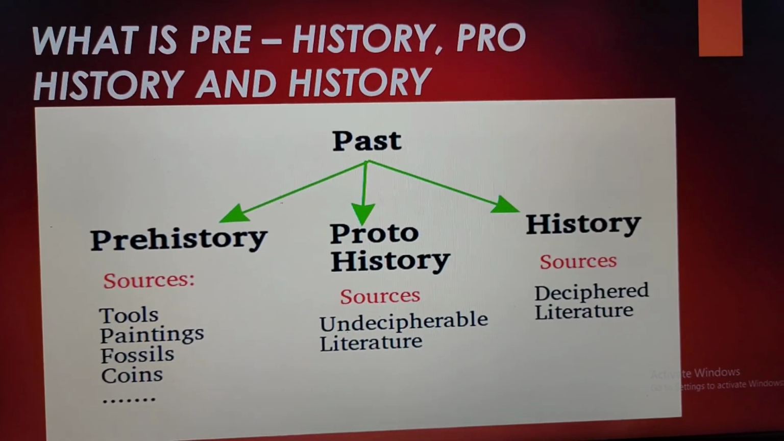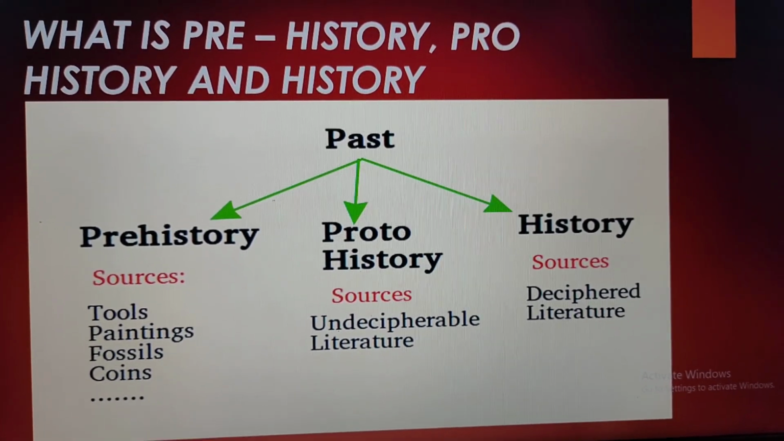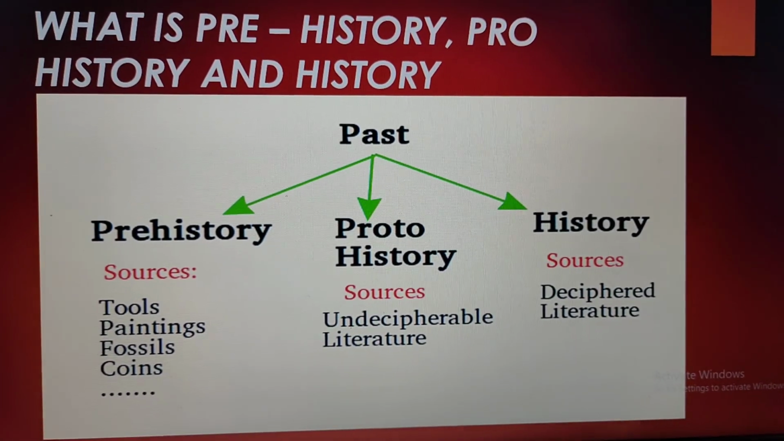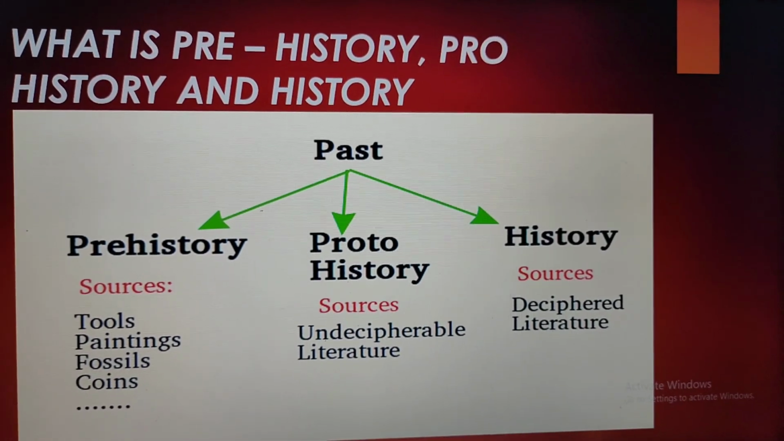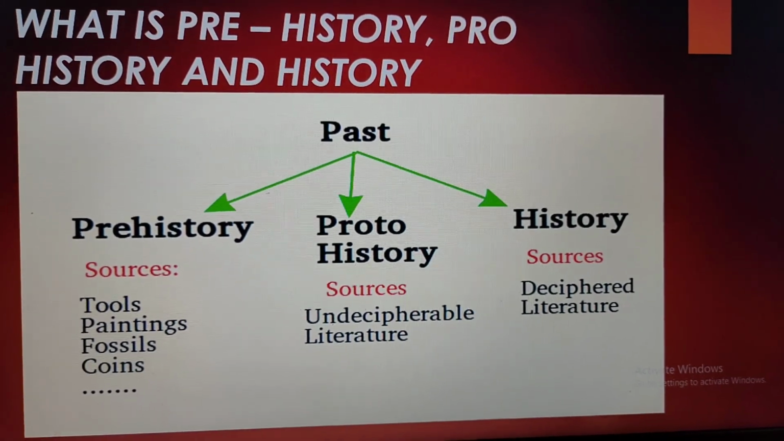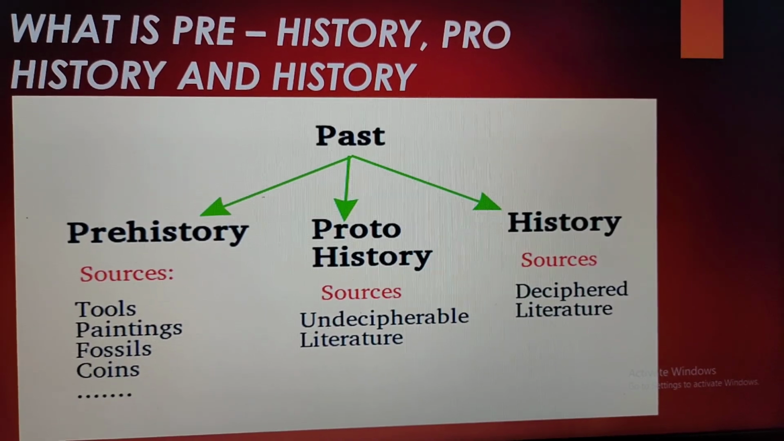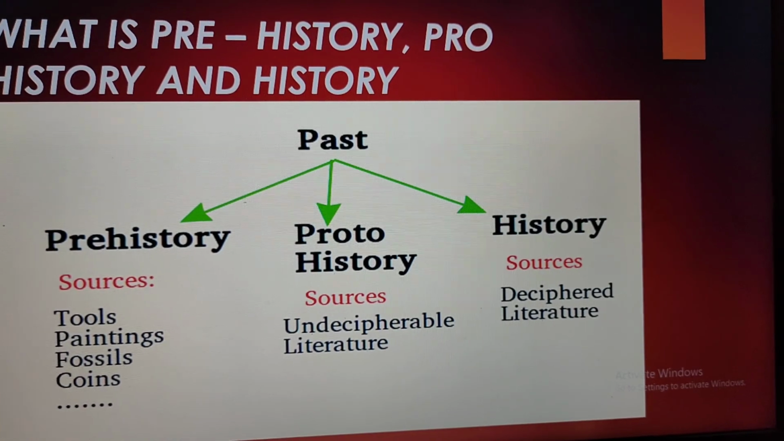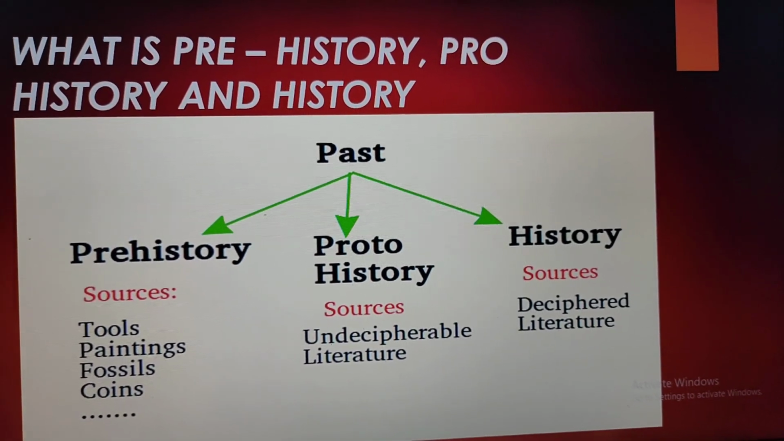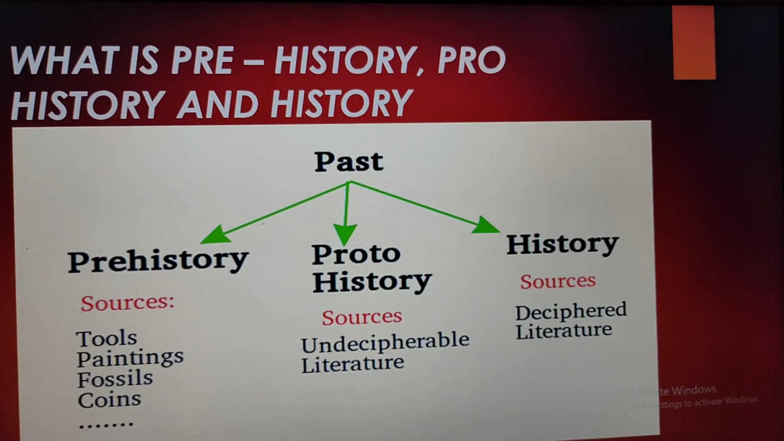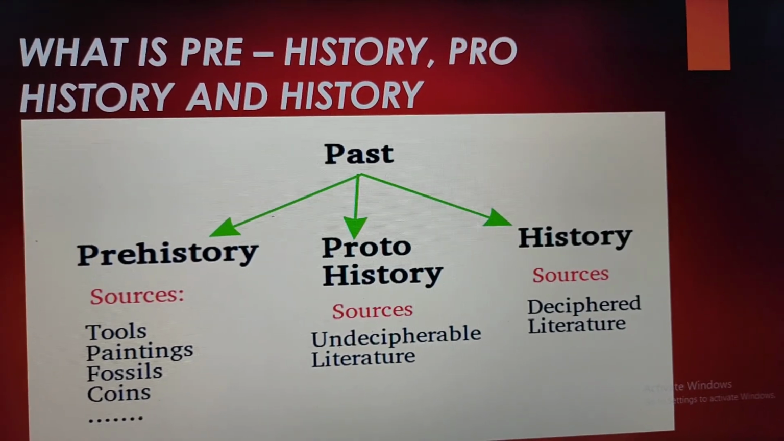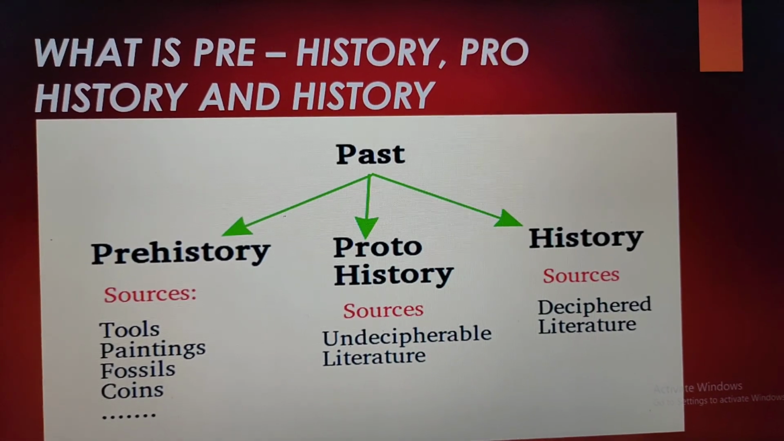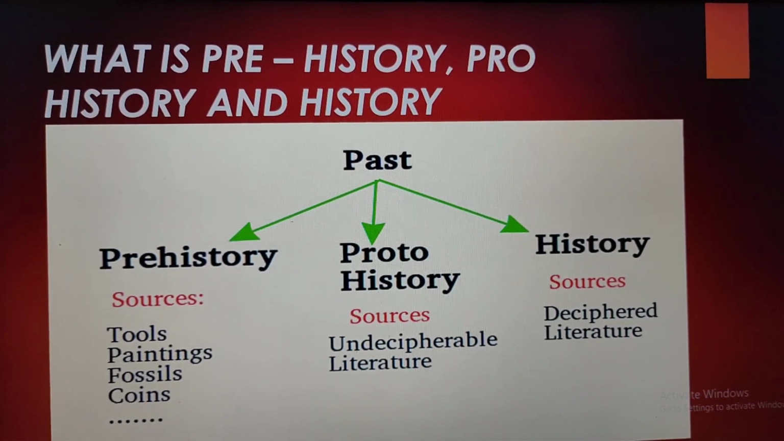Everything which we know about prehistory is through tools and through paintings on caves. They used to do paintings on caves. So we didn't have any kind of written information. It was only through tools, paintings, fossils, coins, etc., that we know that yes, this era existed. In proto-history, they knew about literature and manuscripts, but still written documents of proto-history were not available. In prehistory, they didn't know anything about literature or writing.